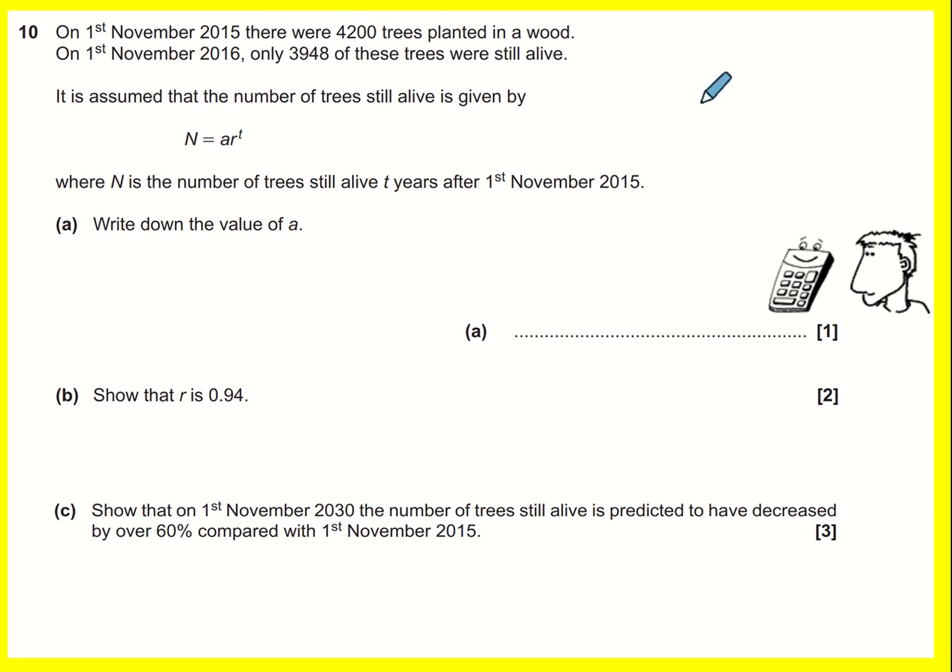Okay, and then we've got some sort of exponential equation that is modeling this situation, where n is the number of trees still alive t years after 2015. Write down the value of a. Well, if you understand exponentials well, then that is just a starting value, and so we can simply write down that it is 4,200.